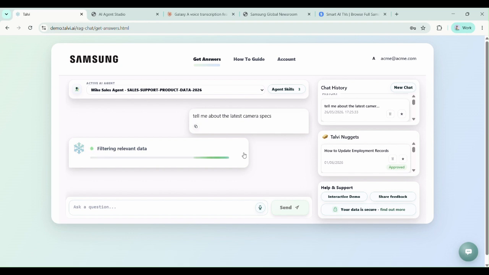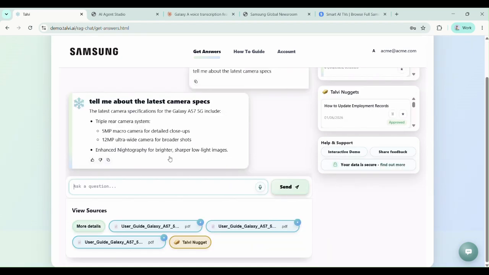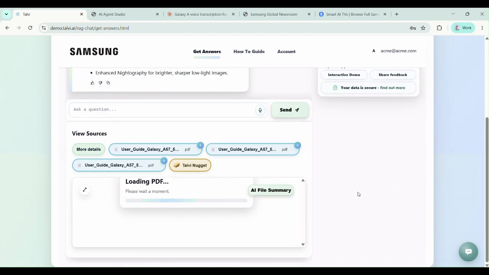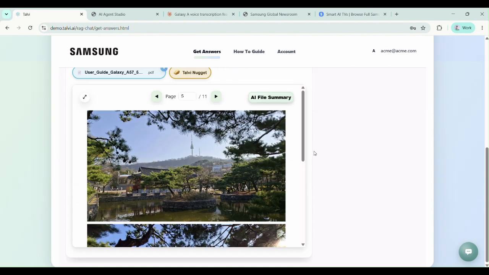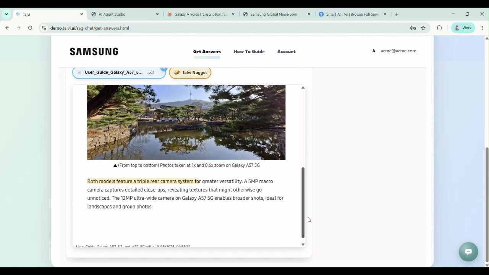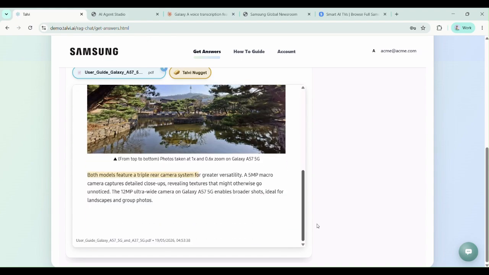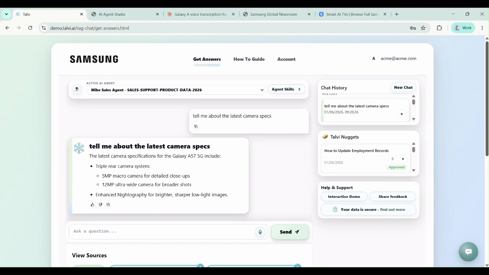It's now searching a completely different data set. It's searching the Samsung databases, and it will bring me up the latest camera specs that I'll see here in a moment. So build and deploy brand new AI agents in seconds. There's the camera specs, and again, here's the files that Talvi used to generate these bits of information. It jumps me to the appropriate page in the A57 guide, all about the latest cameras and so forth.